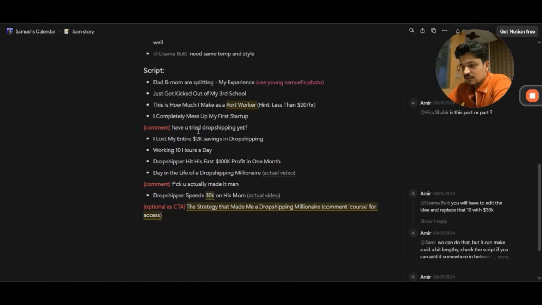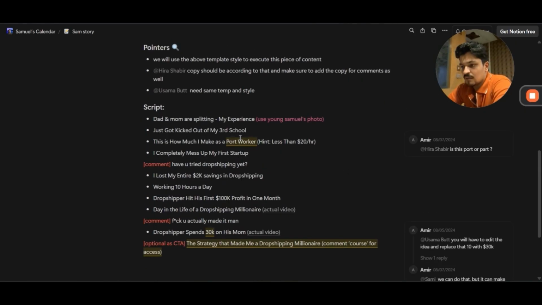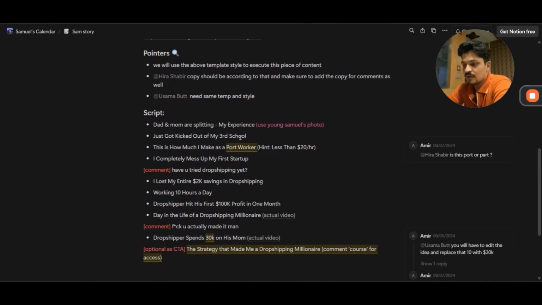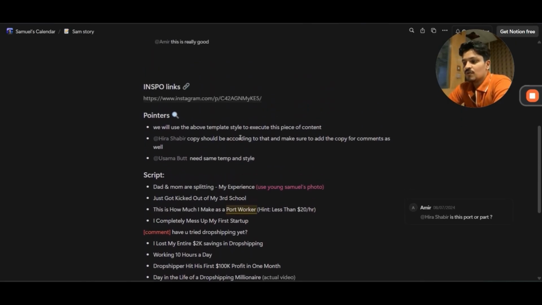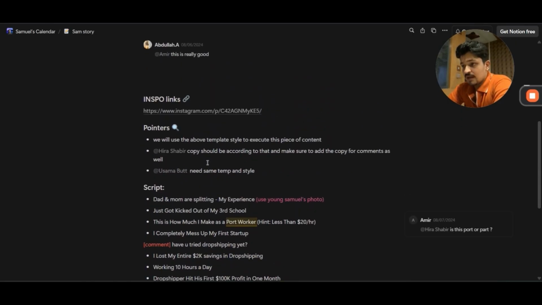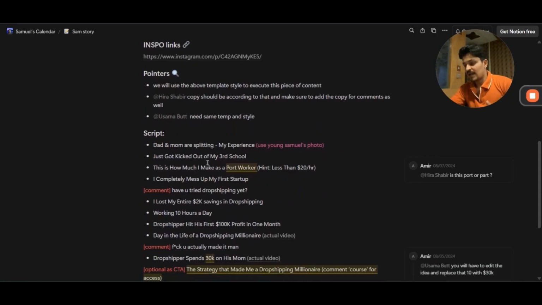So yeah, this is the whole structure, and you can see how we came up with this copy. And if you want this whole copy, I can show you the template as well. So this is what we have, and what we are going to do. We got Casper's story, right? Because we are replicating this whole reel for Casper. We got his visuals as well from his drive footage, which he shared. We are going to recreate it this way. So yeah, let's just start working.